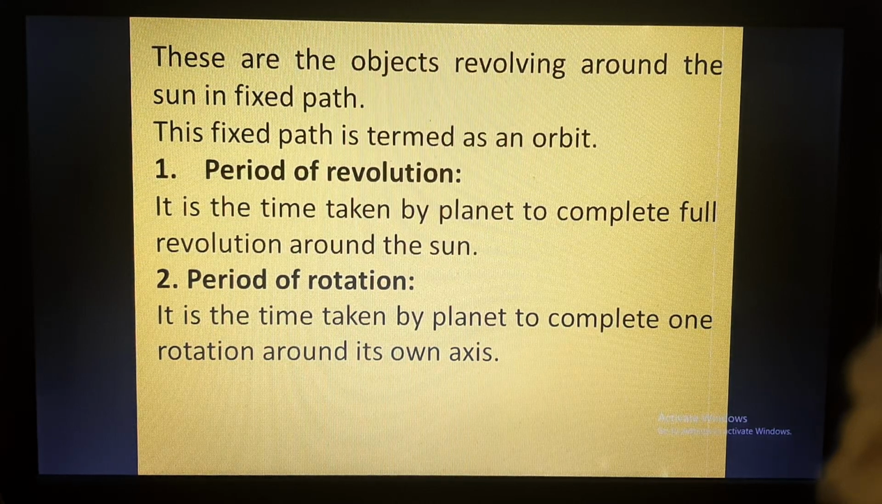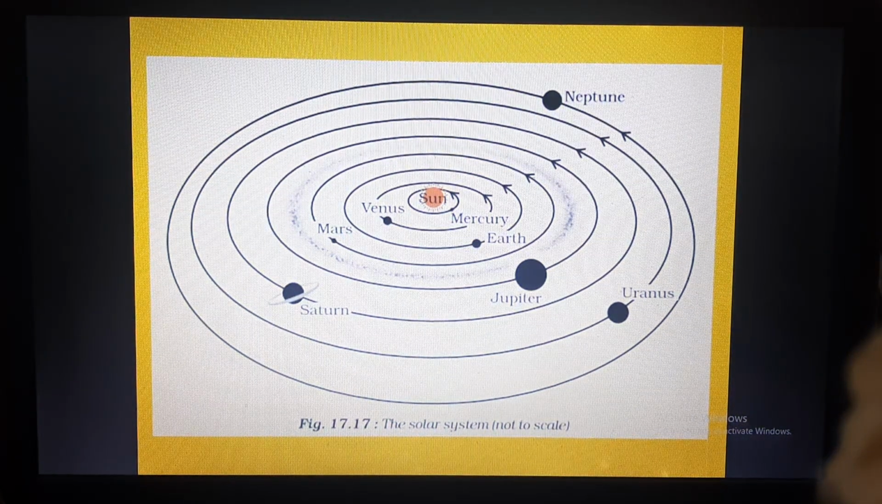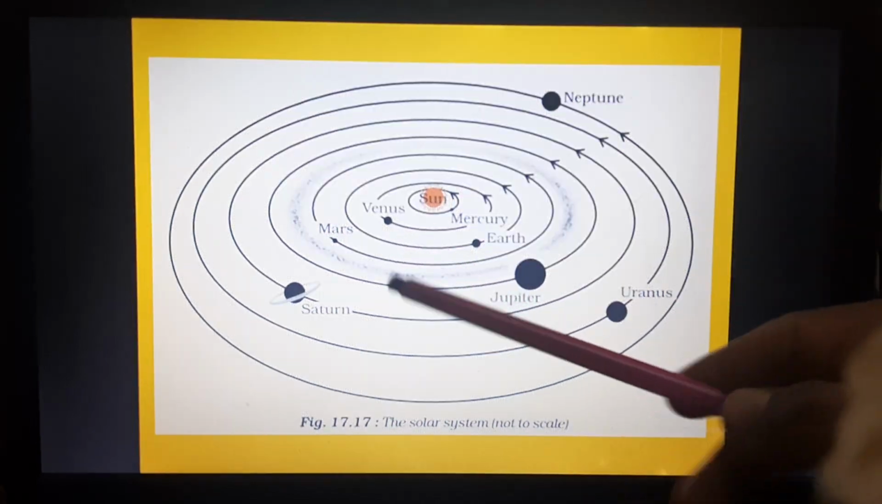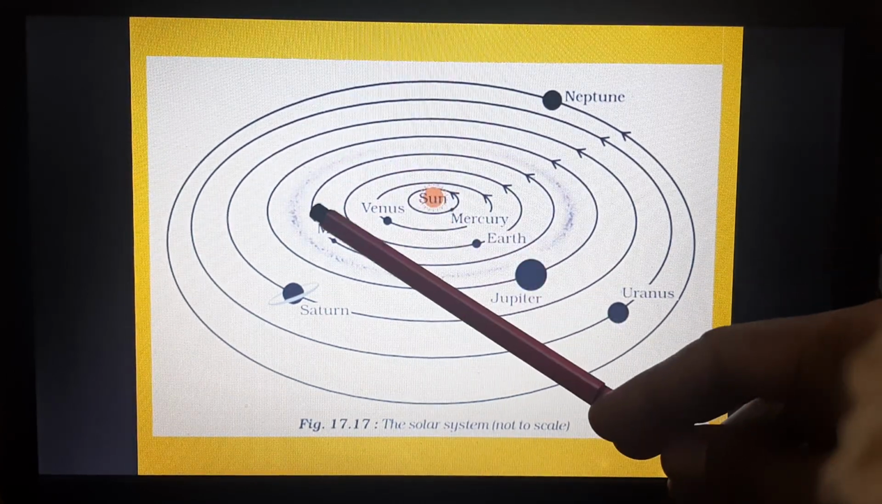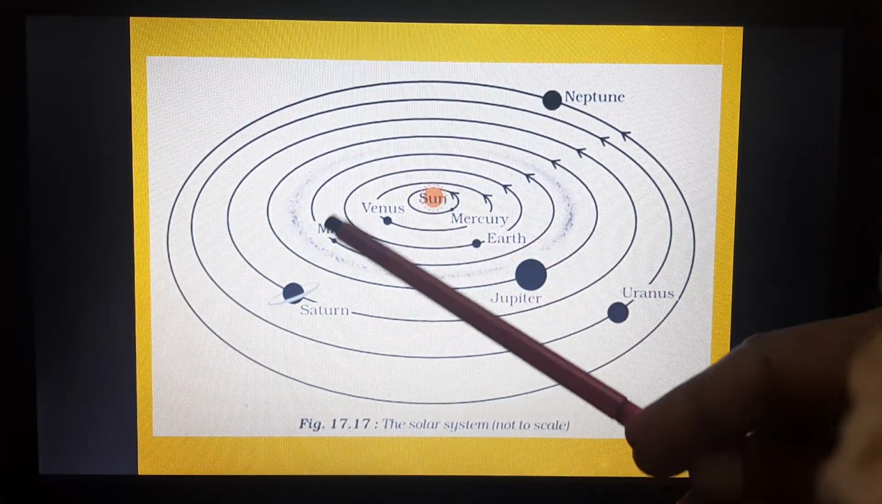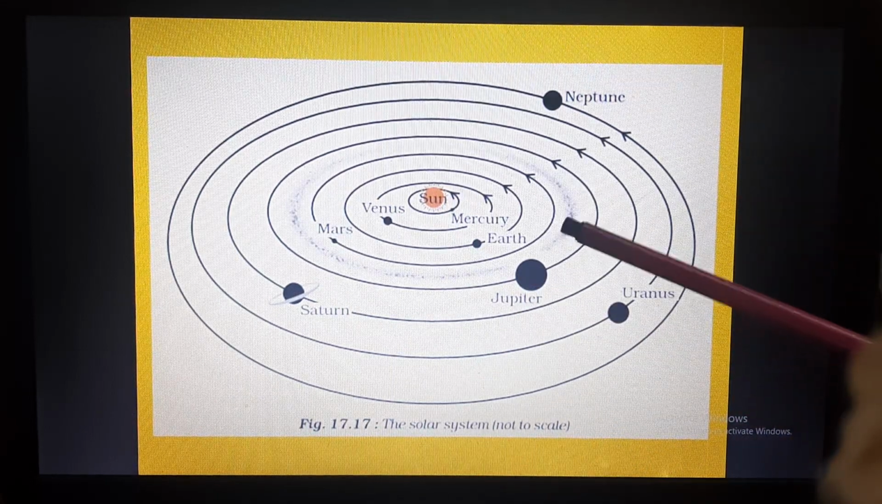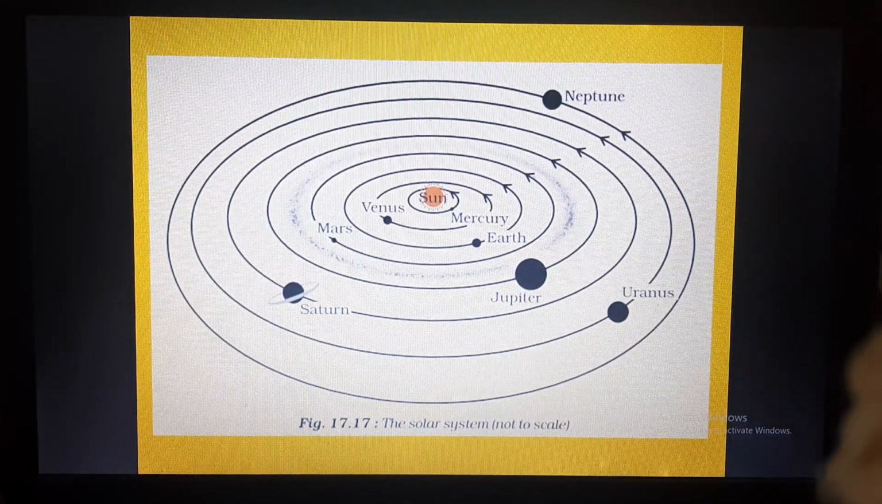Like Earth, the period of rotation of Earth is 24 hours, while the period of revolution is 365 or 366 days. Here you can see how the solar system looks. The sun is there, the nearest planet is Mercury, then as we go far, Venus, Earth, Mars, Jupiter. You will observe a shaded region between Mars and Jupiter. This is the asteroid belt, so asteroids are found between Mars and Jupiter. Then Saturn, Uranus and Neptune.